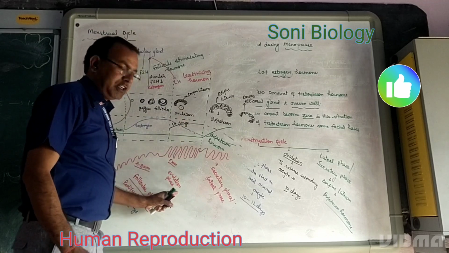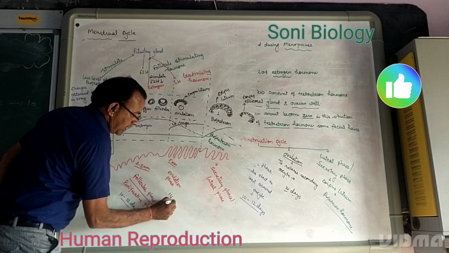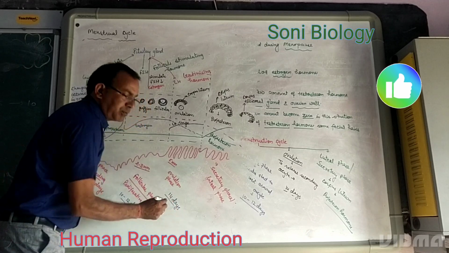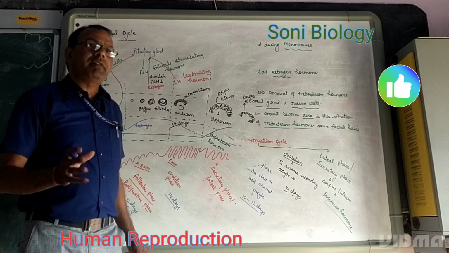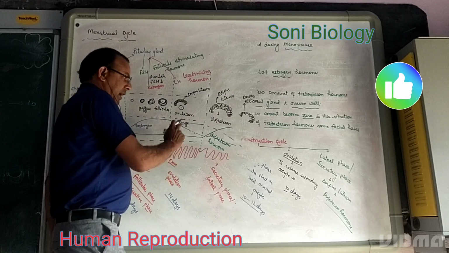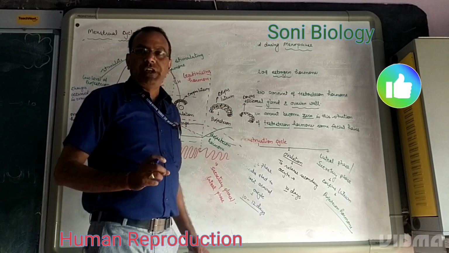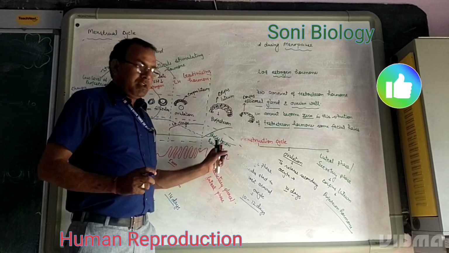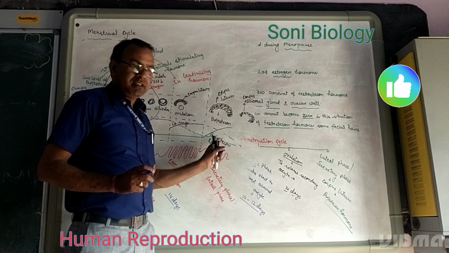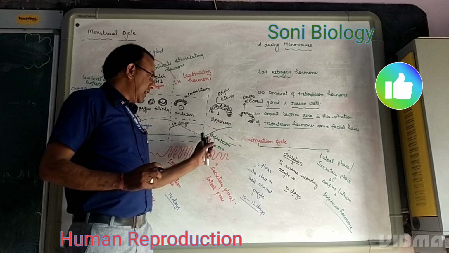This is called ovulation. Ovulation always occurs at the middle of the menstruation cycle, that is the 14th day, or otherwise we can say the 15th day. And the fourth phase is the secretory phase or luteal phase. If the egg is fertilized, the release of progesterone hormone increases the level of progesterone.